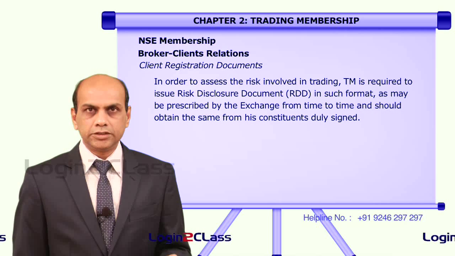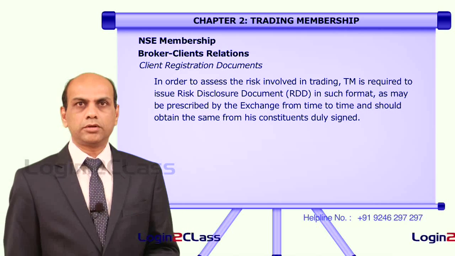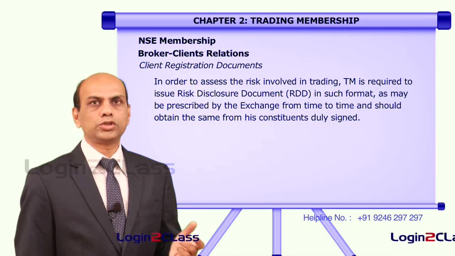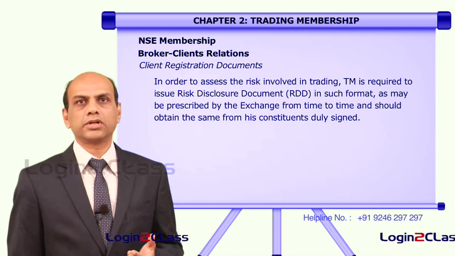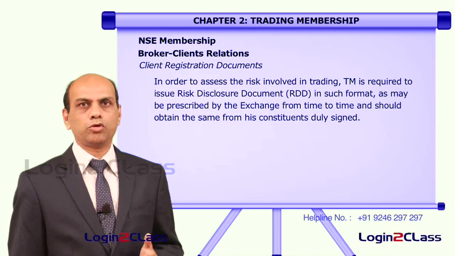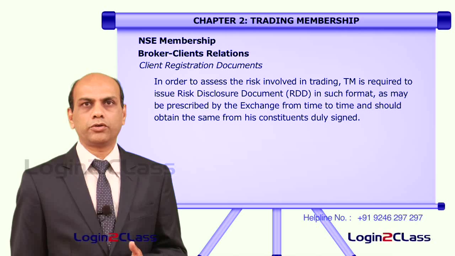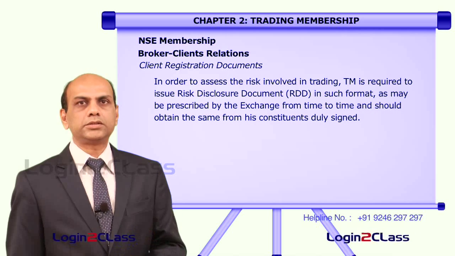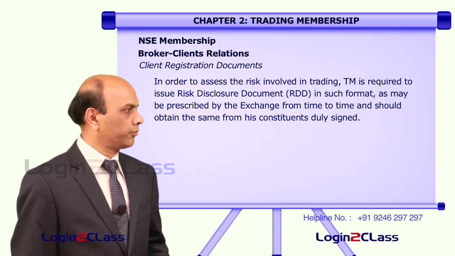Apart from registrations and know your client forms, this risk disclosure document gives clarity that the client is aware of all the aspects of trading and the risks involved, and the client has to sign this document also.